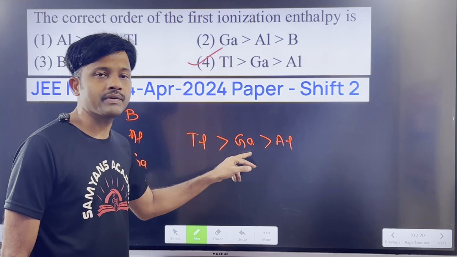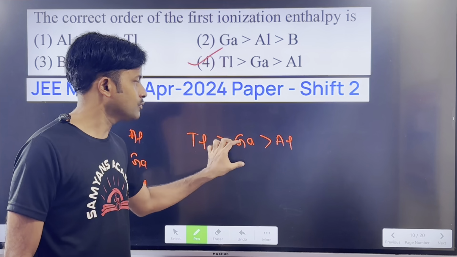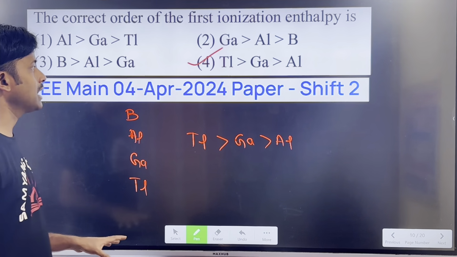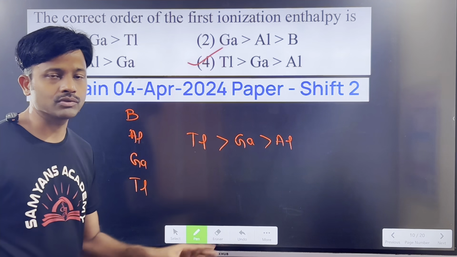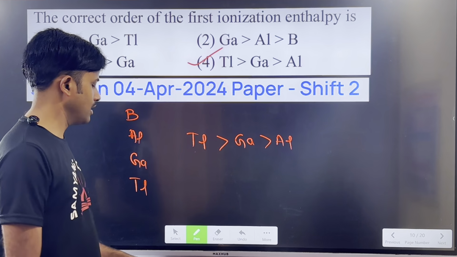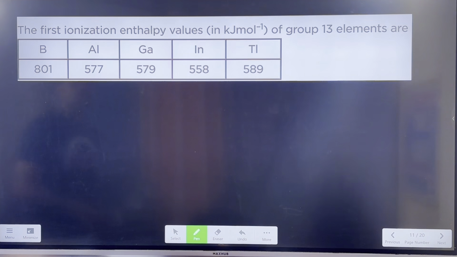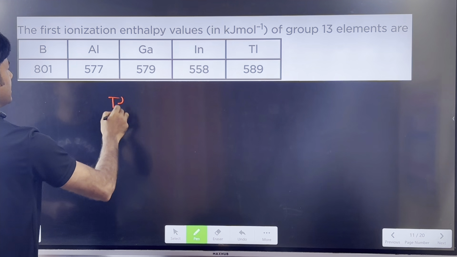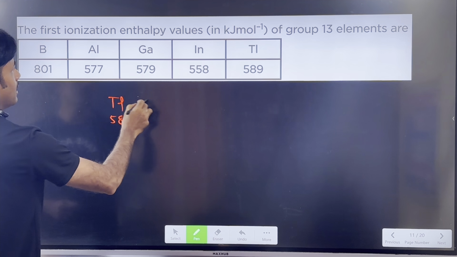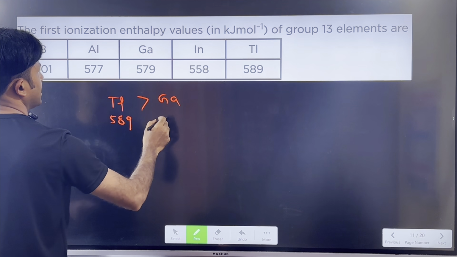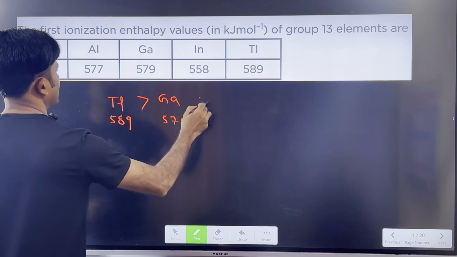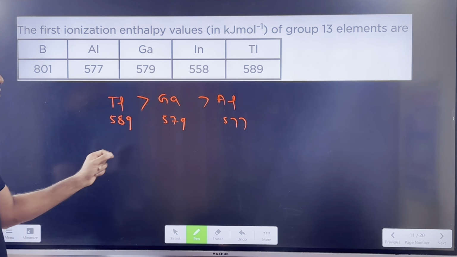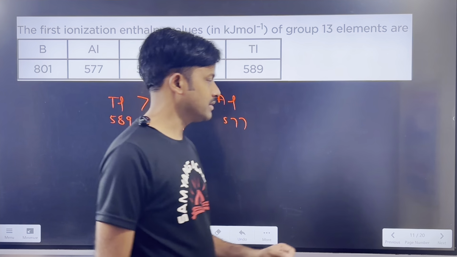Due to poor shielding effect of d electrons of the gallium, it has more ionization energy than aluminium. So the correct order is thallium has more ionization energy than gallium, and gallium has more ionization energy than aluminium. So these are the ionization energy values. Now you see here, thallium has energy 589 kilojoule per mole. Next one, gallium has the energy 579 and aluminium has the energy 577. Is it clear? In kilojoule per mole, these are the values of ionization energies.